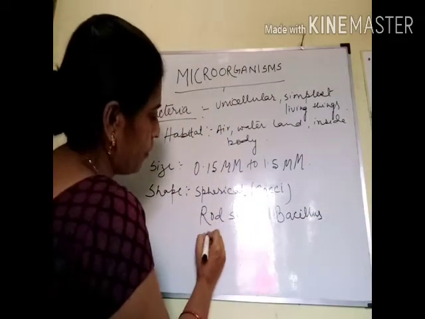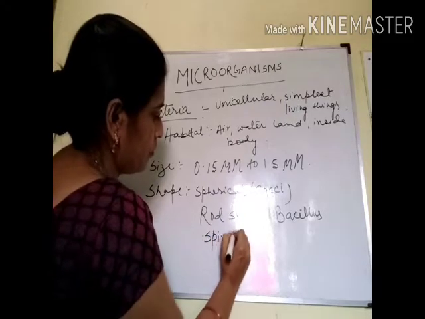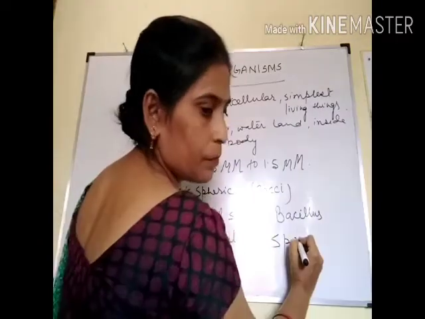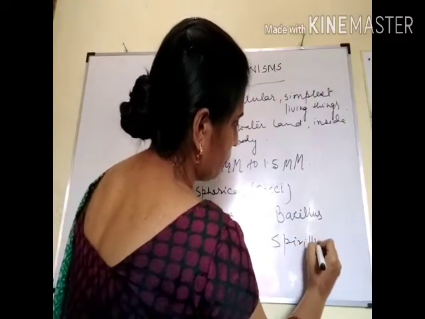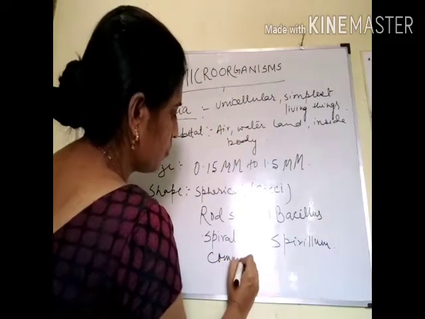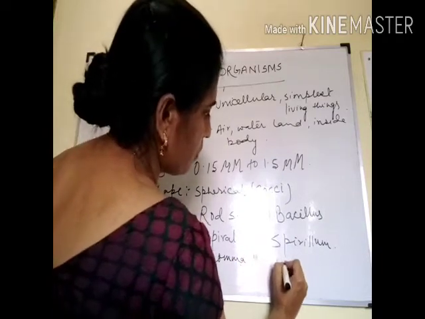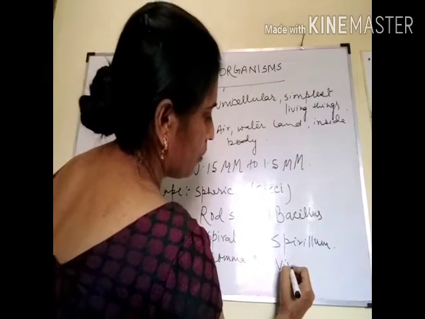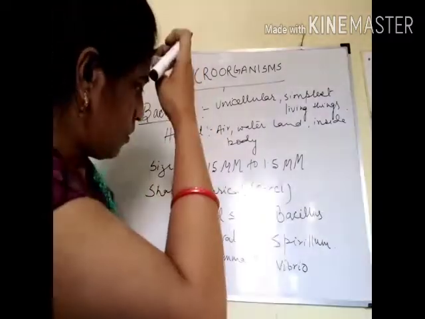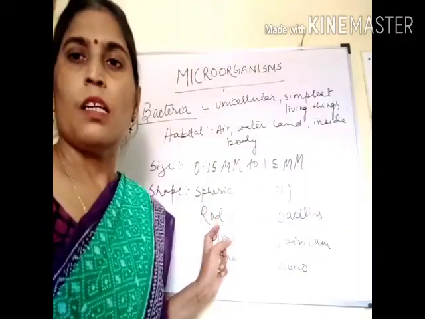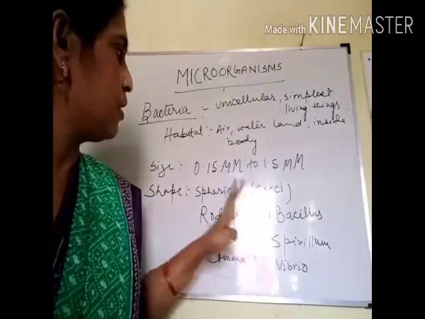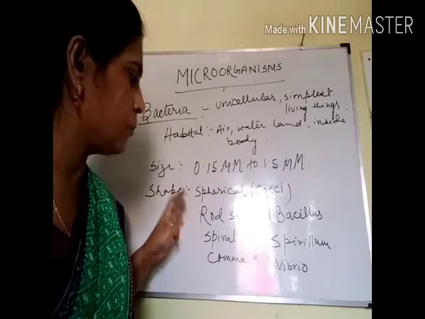Then spiral shaped, spirillum. And one more, comma shaped, that is vibrio. So these are the shapes of bacteria. They can be found in any type of shape like spherical, rod shaped, spiral shaped, comma shaped.